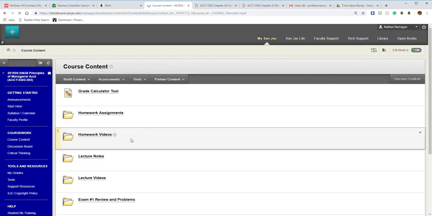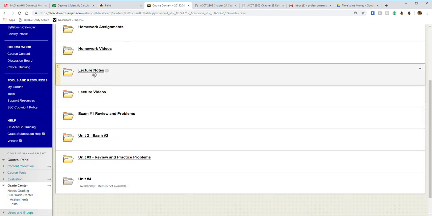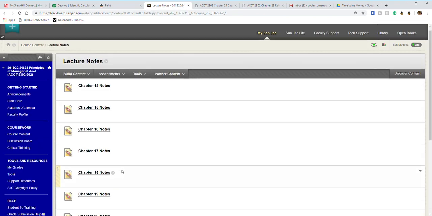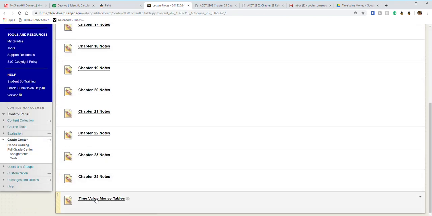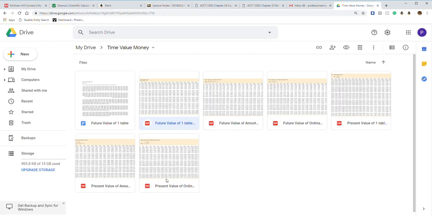In fact, there it goes. So go to your lecture notes, and right here will be your time value of money tables. It will download as a zip file, and it'll pop out these tables. We're going to look at a few of these.